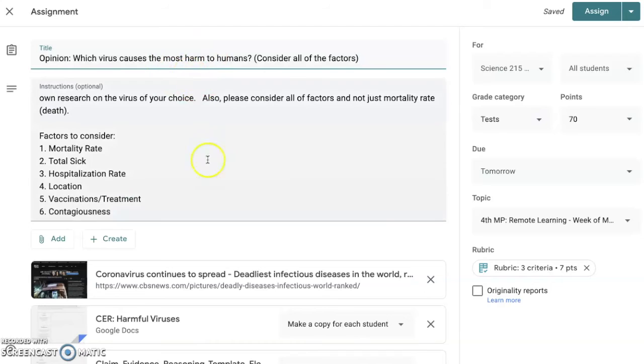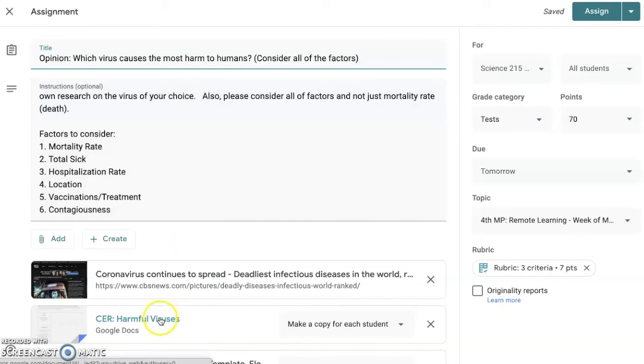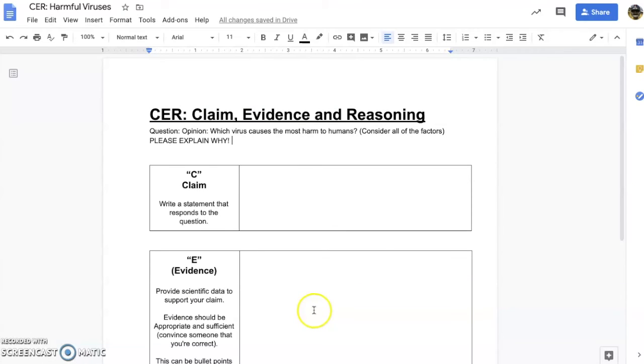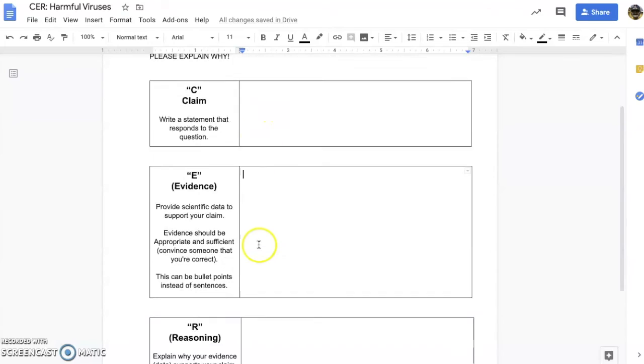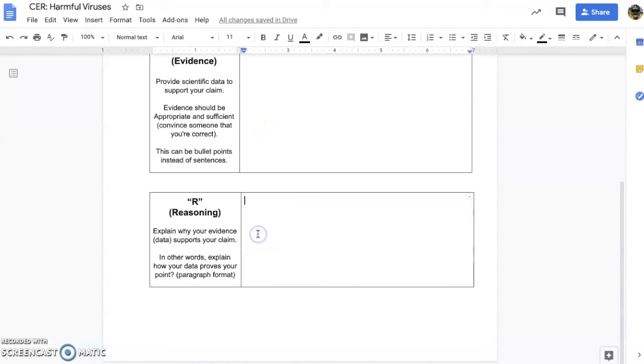So what you're going to do is click on your CER harmful viruses. The question is up here again. You're going to state your claim: I believe that SARS is the most harmful disease to humans. Then you can bullet point in evidence. You're just going to list all the reasons why you think your claim is correct. Then in your reasoning, you will explain it.